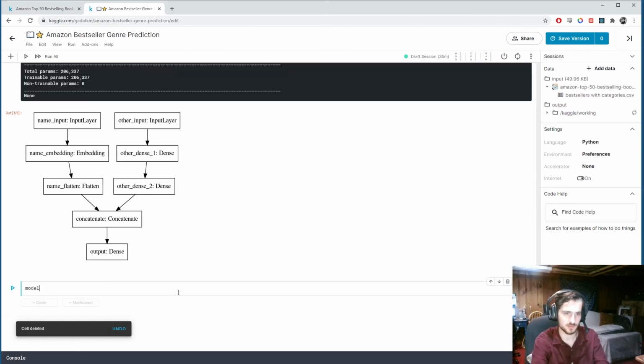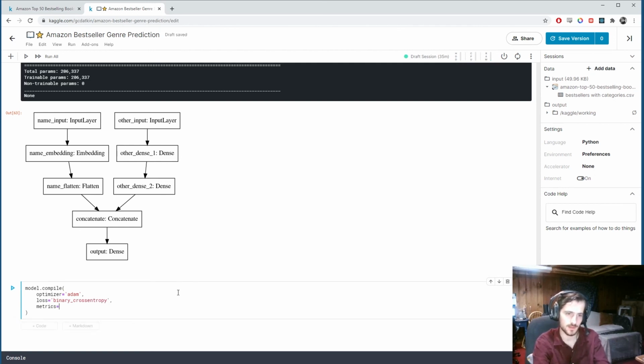Alright, so now let's compile the model. We can use an Adam optimizer, binary cross entropy loss, and we'll use two metrics, accuracy and area under the ROC curve, tf.keras.metrics.AUC, name is AUC.